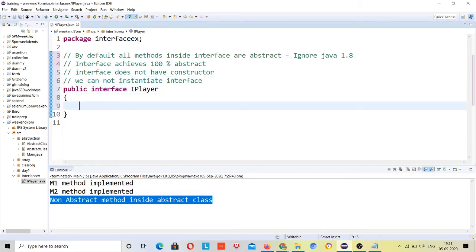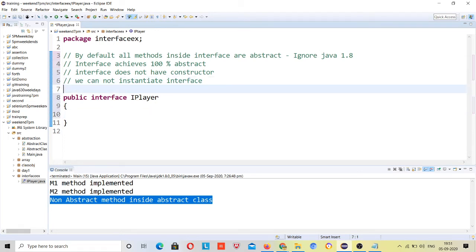Okay, so if I define a method, one more point is left. All variables, we call variables properties also, right? All variables or properties inside an interface are final and static by default.